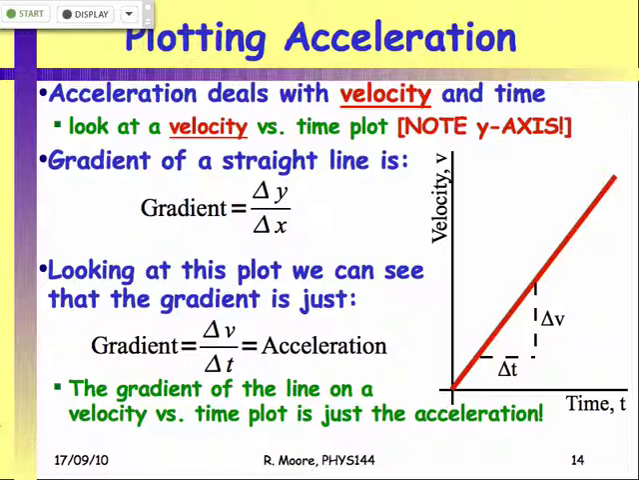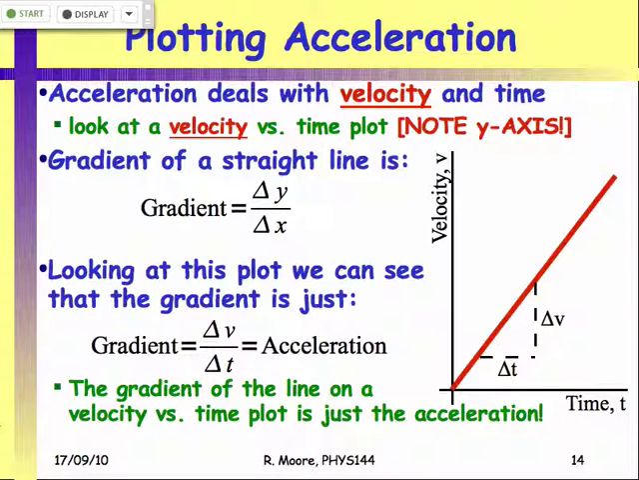So just as we did for position versus time, and we use the gradient there to calculate the velocity, we can also do plots of velocity versus time. So here, for example, you're seeing an object that's got a linearly increasing velocity. An example of that is just dropping something. You get a nice constant linearly increasing velocity if you define downwards as positive.